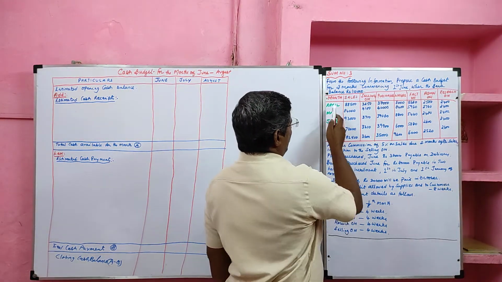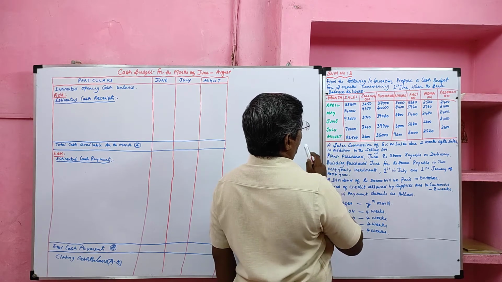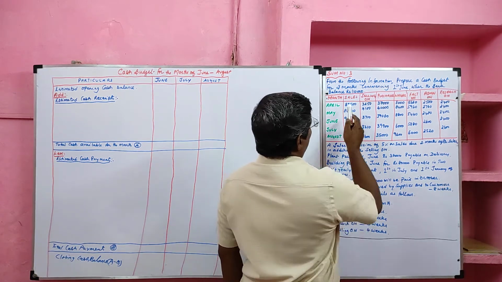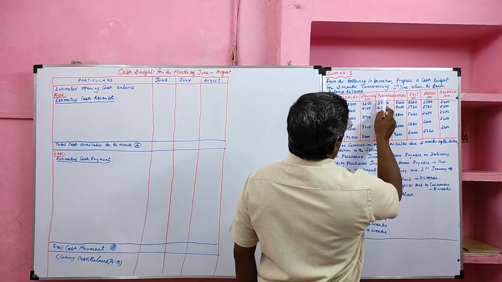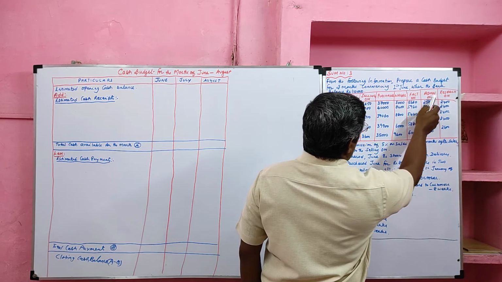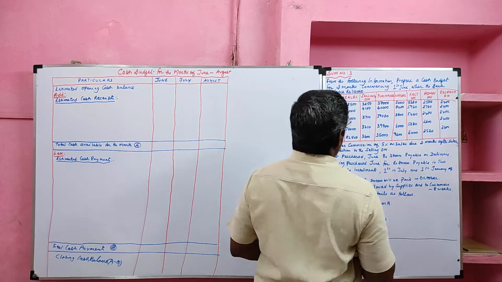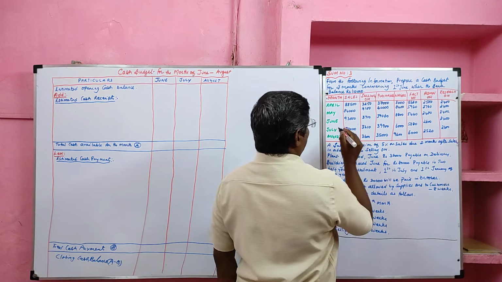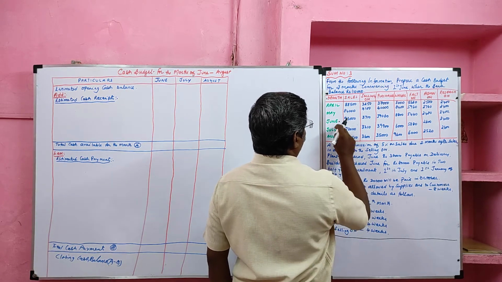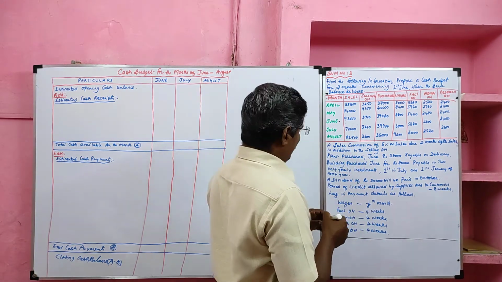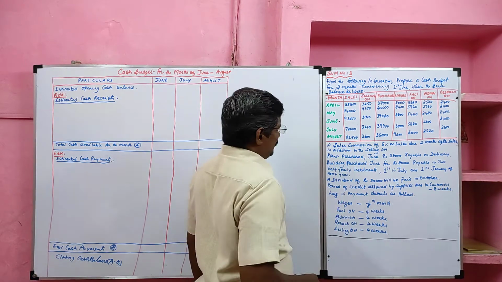Given information: April, May, June, July and August. Then sales, selling overhead, purchase, wages, factory overhead, administration overhead and research overhead. We are going to prepare the budget starting from June, so June, July, August budget we are going to prepare. Then go through the adjustments.